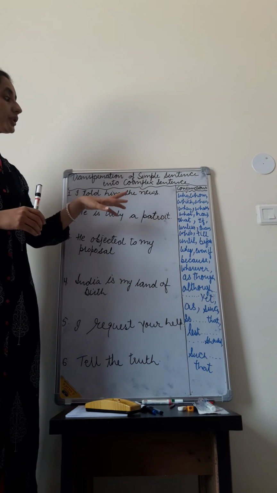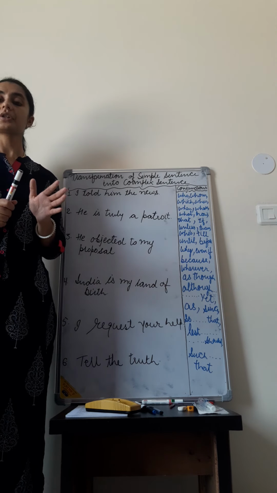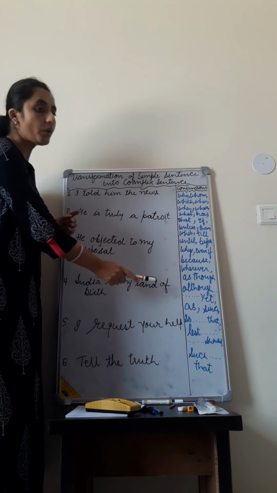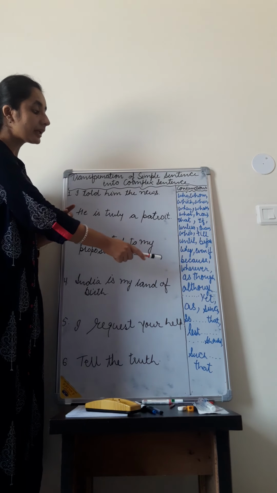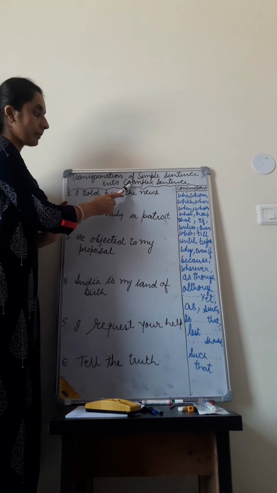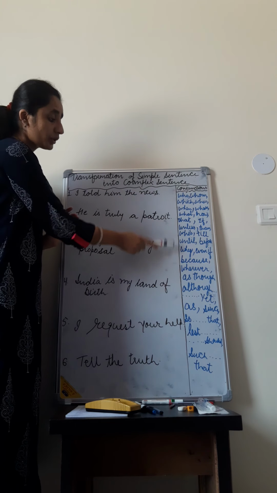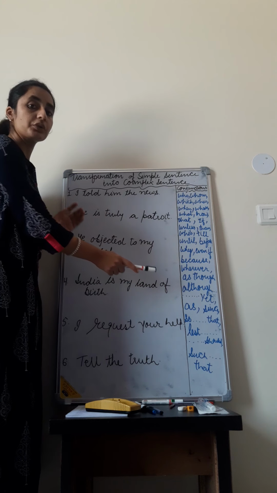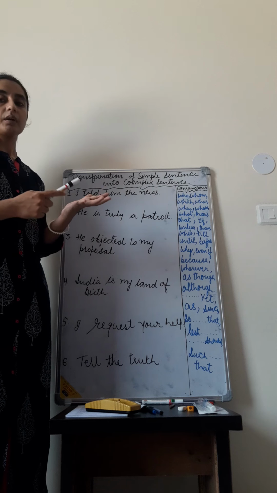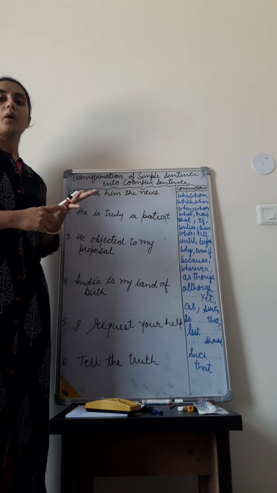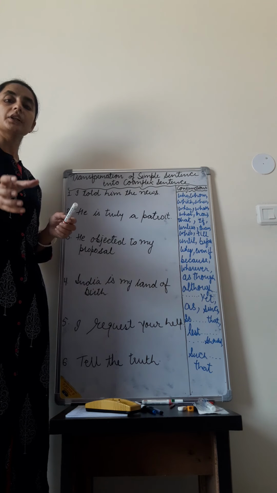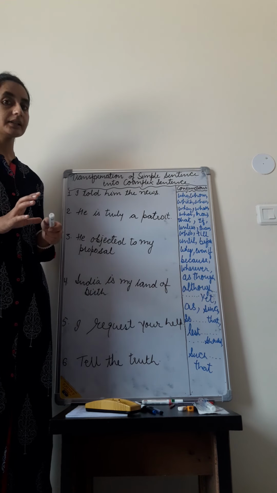So the conjunctions used in the complex sentence are written at this side. With the help of these conjunctions, you can change the simple sentence to a complex sentence. If you want to remember these conjunctions, keep in mind that all the WH words, which, where, when, who, whom, whose, why, are the conjunctions which we can use in the complex sentence.